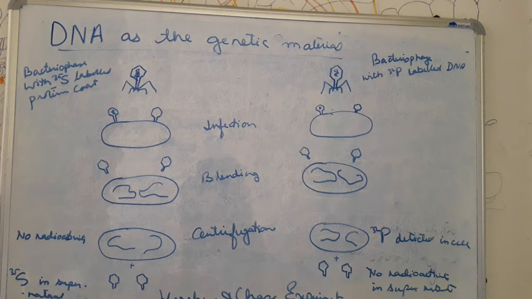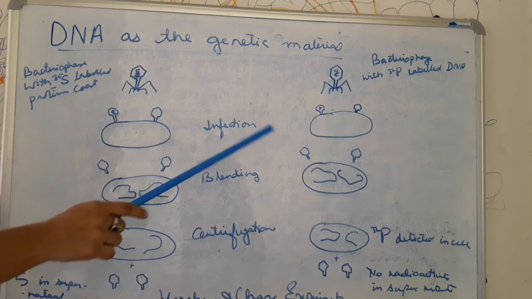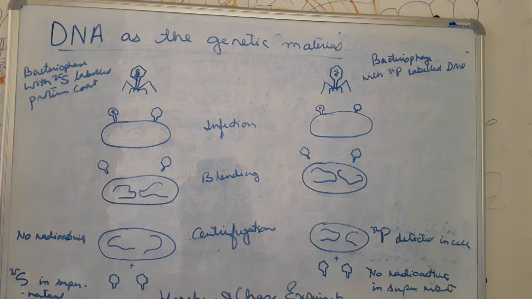Now they grew two cultures of E. coli, one with radioactive sulfur S35 and the other with radioactive phosphorus P32. Now we know that sulfur is associated with the protein part, and that's why the radioactive sulfur gets incorporated in the sulfur containing amino acids cysteine and methionine, for which it will coat the protein part of the virus, whereas the phosphorus is associated with the nucleotides which form the nucleic acid, that is DNA, and that's why it gets labeled to the DNA part.